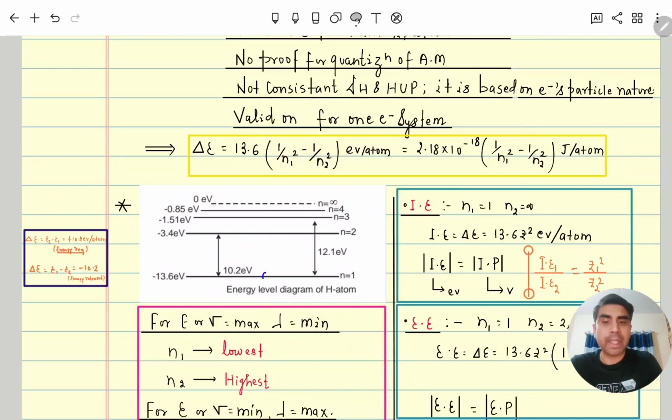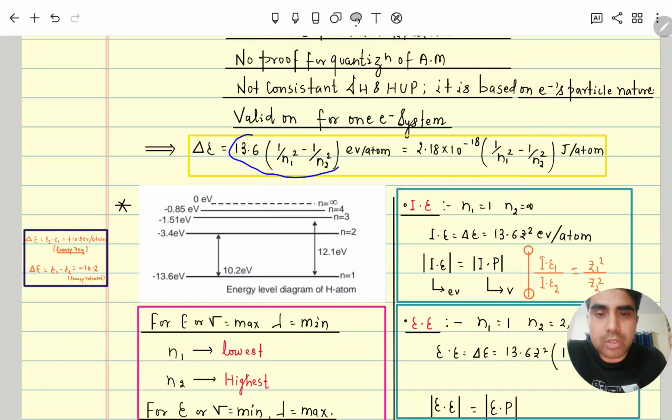This is exothermic. And if the electron is going from a lower orbit to a higher orbit, it is absorbing energy. Final energy is 0 minus minus 13.6, so minus minus plus, giving plus 13.6 electron volt. So the numerical value will be the same, only the sign will be different. If it is positive, it is endothermic, the electron is going from lower to higher. And if it is negative, the electron is coming from higher to lower states. Clear? So the same formula we applied.